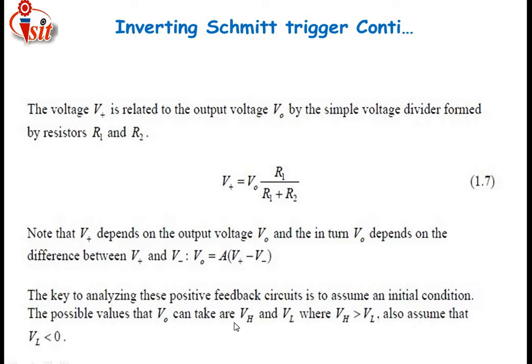The key to analyzing these positive feedback circuits is to assume an initial condition. The possible values that V0 can take are VH and VL, that is the higher voltage level and the lower voltage level, where the higher voltage is greater than the lower voltage level. Also assume that the lower voltage is less than 0. Here they have considered that the higher voltage level is greater than the lower voltage level, but the lower level is not very much less than 0.